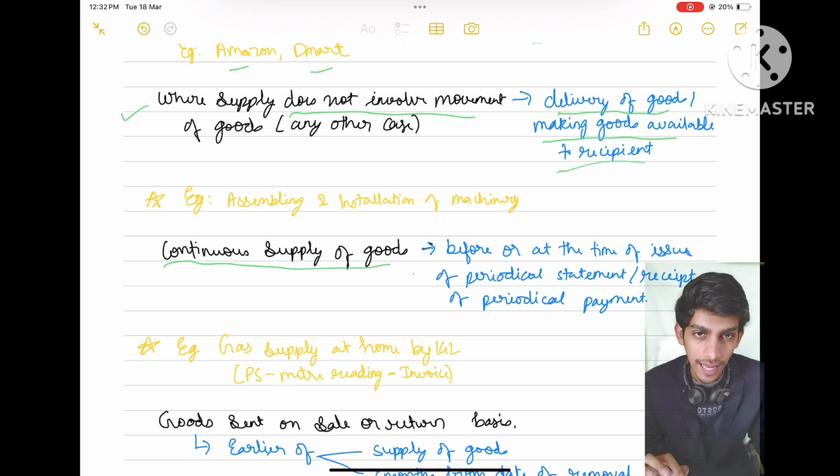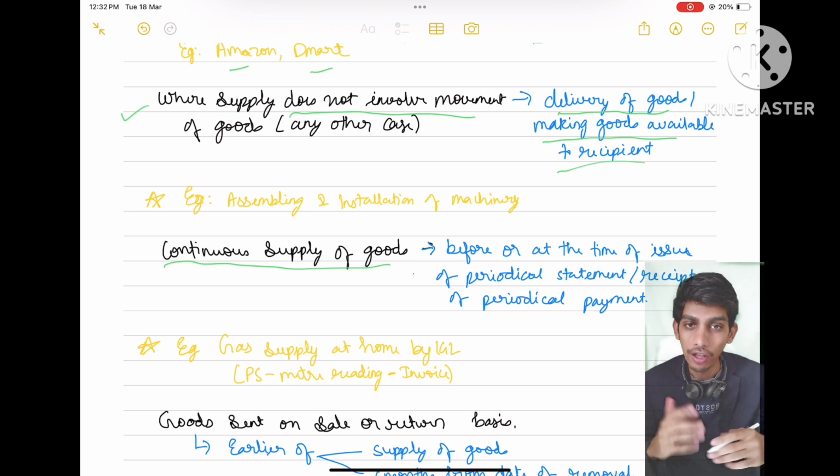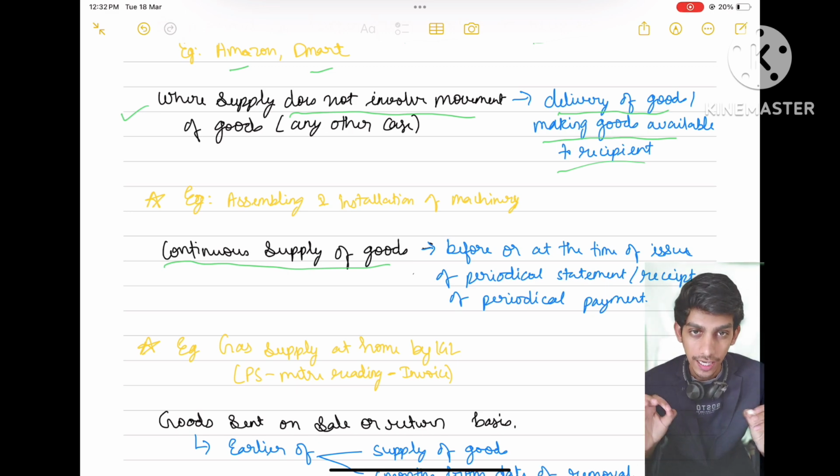So the best example for this case is supply of gas by IGL. IGL supplies gas through the gas pipeline to your home, and on a monthly basis, that is periodical, IGL issues a statement of how much gas you have used, and on the basis of that, an invoice is also issued along with the GST applicable on it.